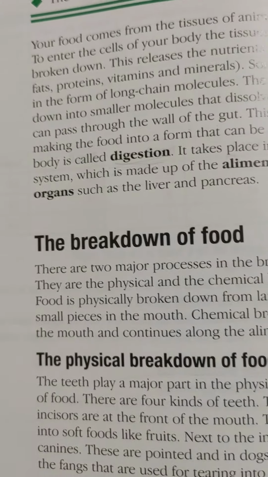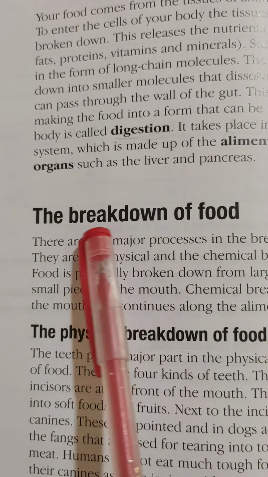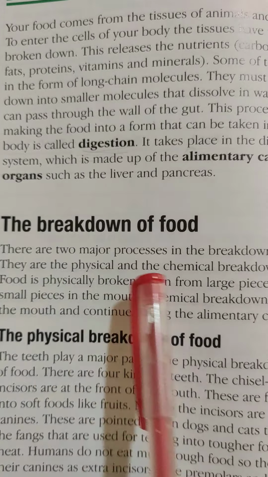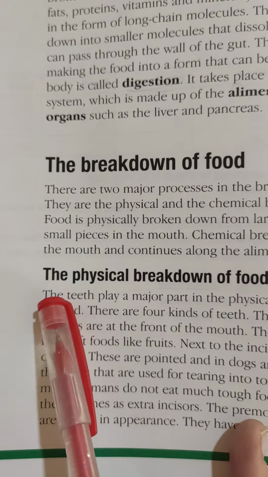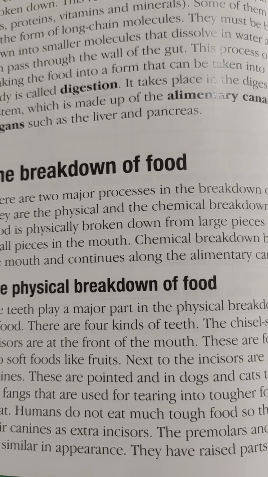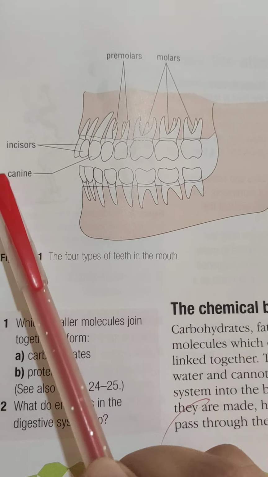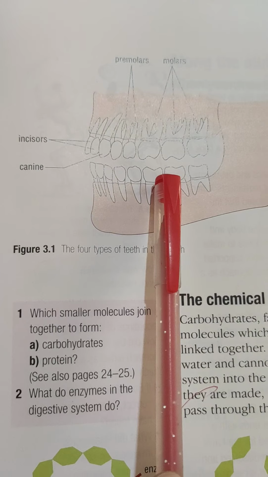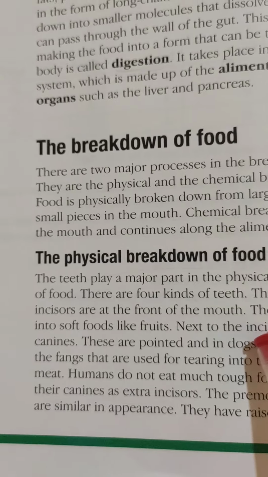Now how does this breakdown of food take place? There are mainly two processes by which food can be broken down into small pieces. These two processes are physical and chemical breakdown. Firstly, today we are going to begin with the physical breakdown of food. This breakdown takes place with the help of our teeth. Firstly, the food goes into the mouth, and with the help of our teeth, it gets converted into small pieces. But you know there are 4 types of teeth in our mouth, right?